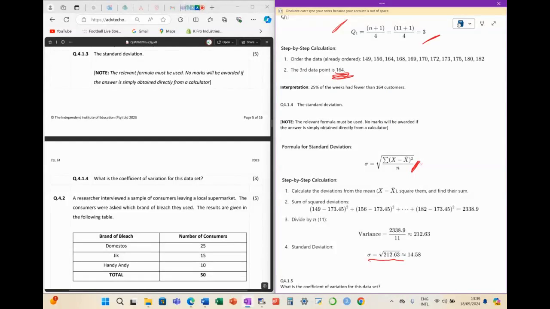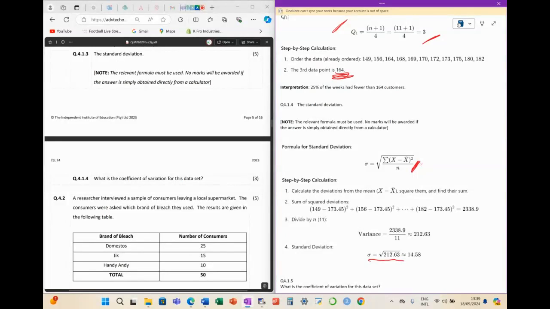Here is the sum of squared deviations, divided by n, which is 11. That gives us the variance of 212.63, and taking the square root gives a standard deviation of 14.53.